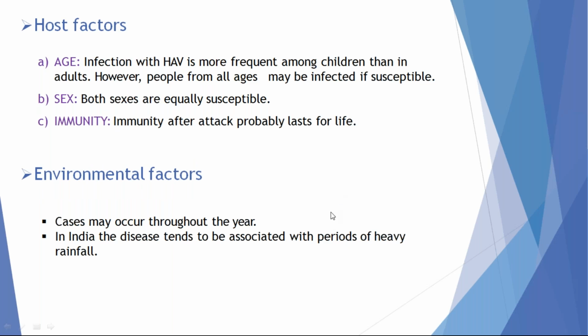All ages are affected by hepatitis A. Manifestations of disease are seen mostly in children, because most of the adults are immune to hepatitis A virus infection. Both sexes are equally susceptible. Once a patient is infected with hepatitis A virus, immunity lasts longer, that is, throughout life.